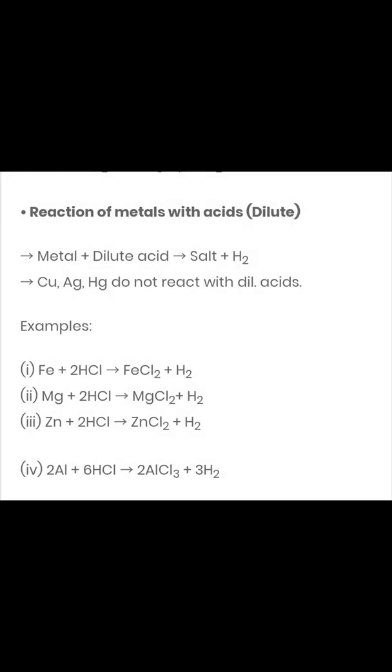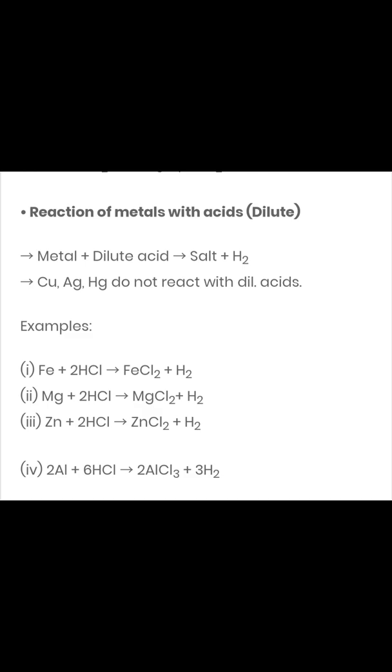Now, if we talk about the reaction of metals with acids, specifically the dilute acids, metal reacting with dilute acid, again the same, salt and hydrogen gas will be released. And here you have to see copper, silver, and mercury. These are the metals which are not reacting with dilute acids. Examples are again written here.